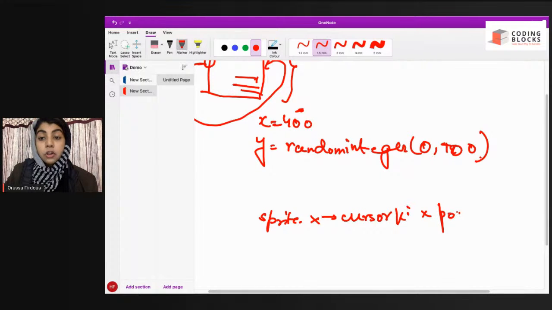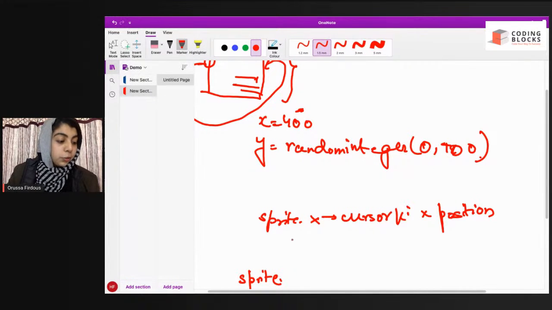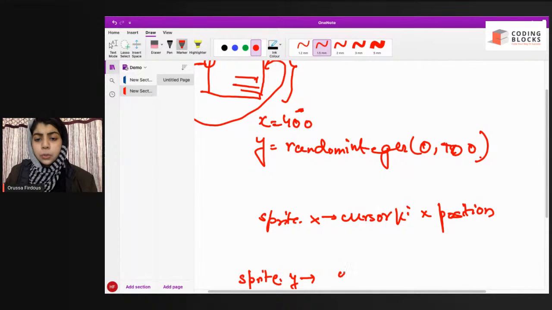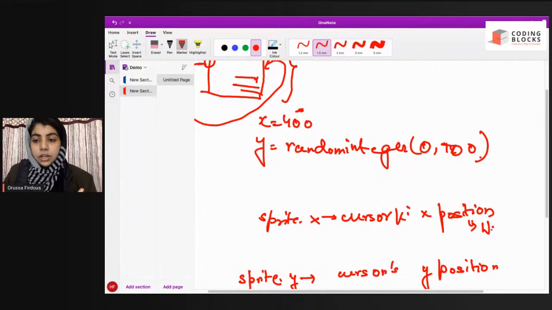I know a lot of you might have answered this in the comment section. Oh, you used scarecrow. Very nice. And sprite.y should be equal to cursor's y position. So how will we set that? We have got some blocks. This one's world.x, world.x and world.y. These are the two blocks that will fulfill our condition.